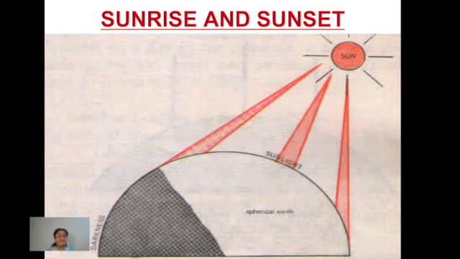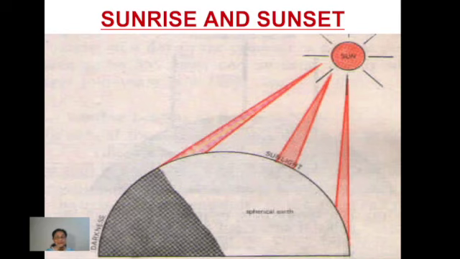How? If you take the curved surface of Earth on one side, because the Earth is moving on its own axis, it is a spherical shaped body moving on its own axis. Every place has its own time of sunrise and sunset. That means you will find the time of sunrise and sunset changes at different places, right?